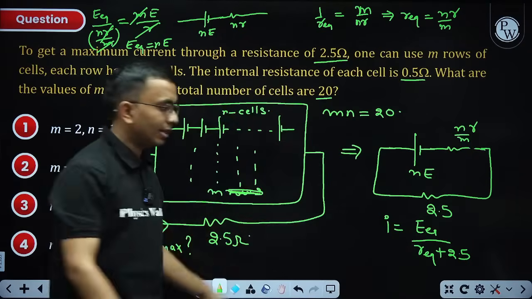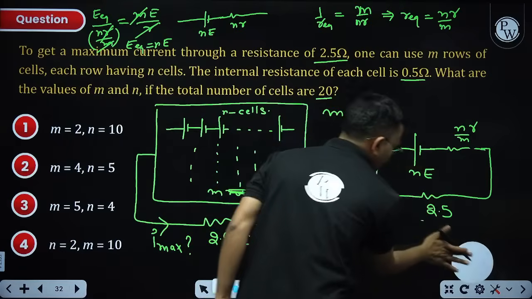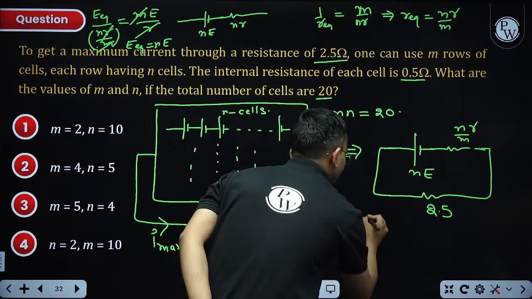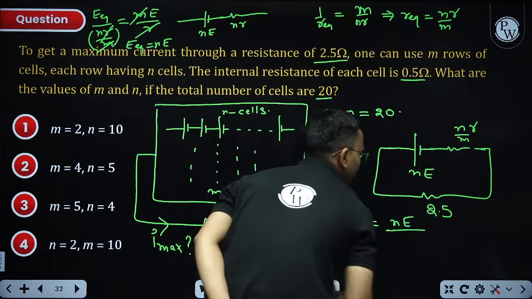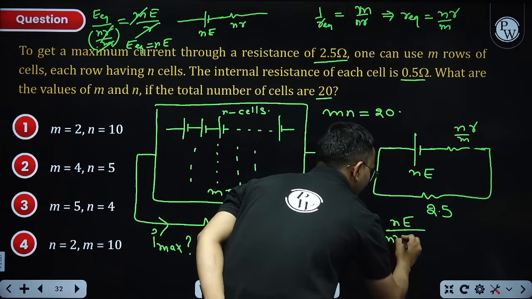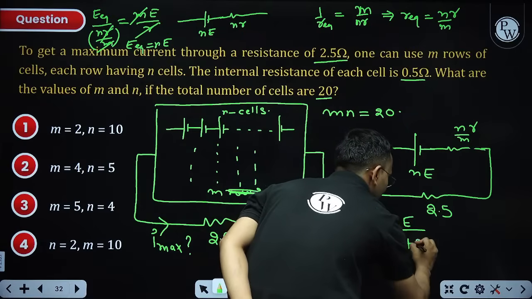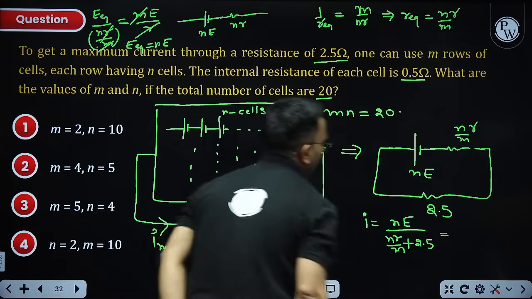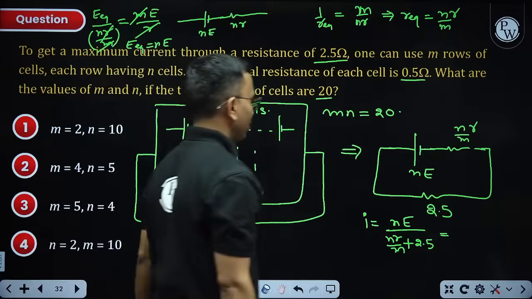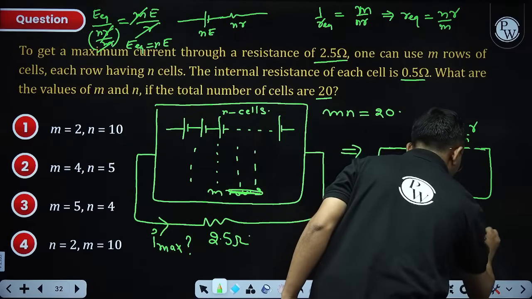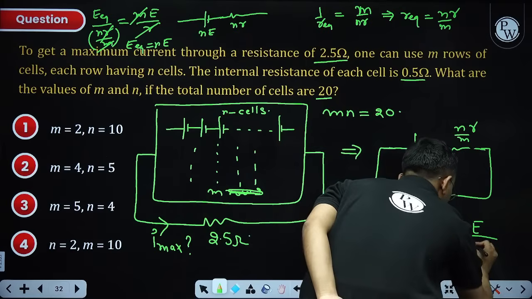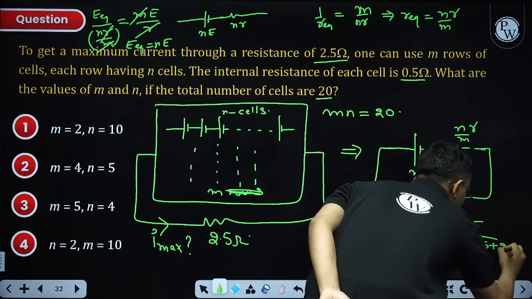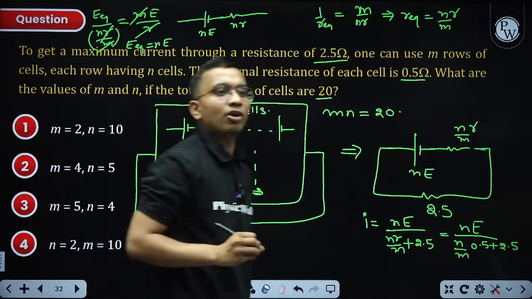Now write the current here. So my current will become NE, this is the EMF, divided by resistance NR by M plus 2.5. So NE divided by, what is R? R is 0.5. So N by M into 0.5 plus 2.5. This is how we have to write.